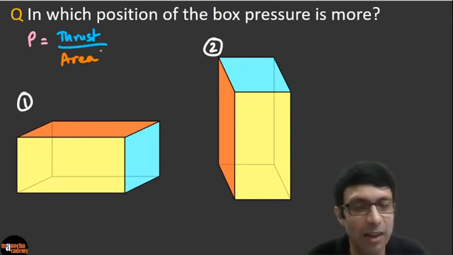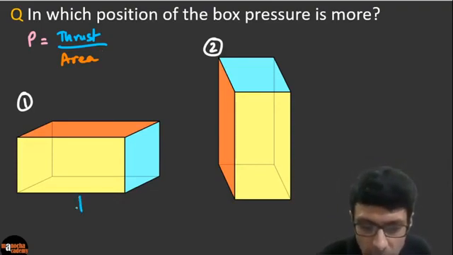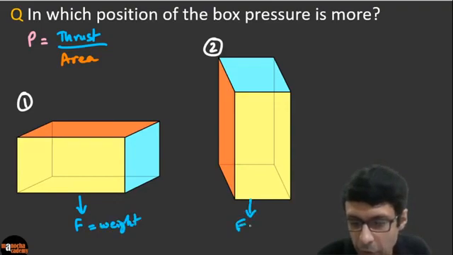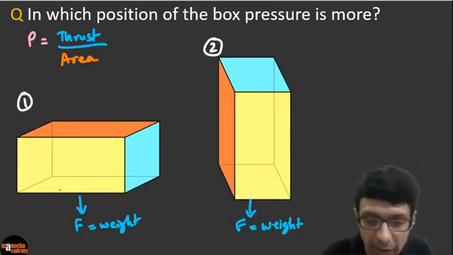Excellent, guys. Excellent. I see a lot of answers here. So do you think it's going to be the same or it's going to be more? Let's analyze. In both the cases, the force is basically the weight of the box. So the weight of the box is the same, whether it's in this position or that position, that doesn't matter, right? So the thrust here is going to be the same. But you can see the area, right?